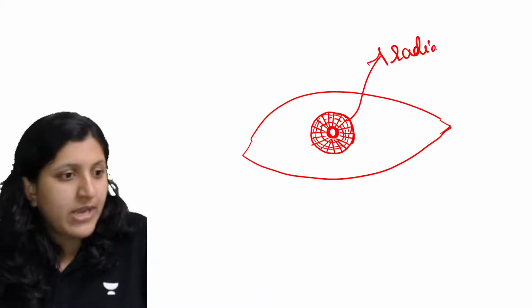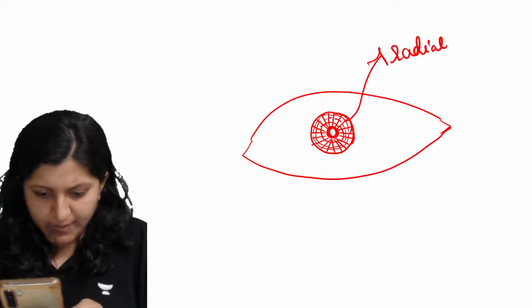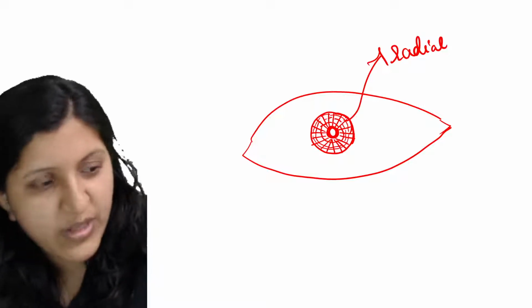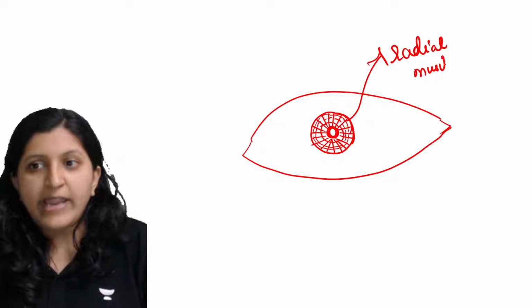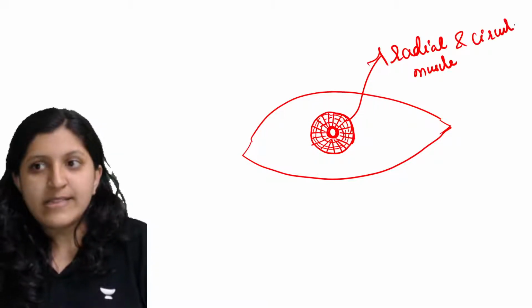So in that case, what all muscles do you find? There is a radial muscle, and also there is a circular muscle that you can find.